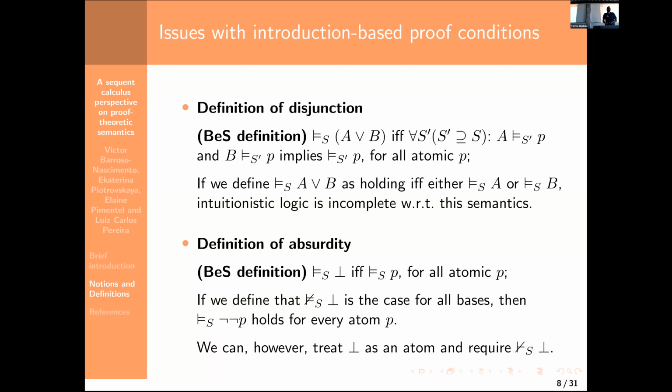It's a superintuitionistic logic. And the same also holds for the definition of absurdity. So we cannot, like in Kripke semantics, for example, define bottom in terms of non-satisfiability, because that leads to an issue. There is an alternative approach in which we define bottom as something which appears together with atoms, and so can be included in atomic bases.